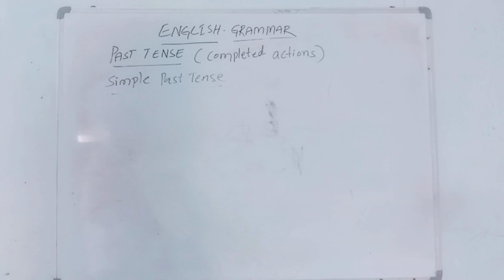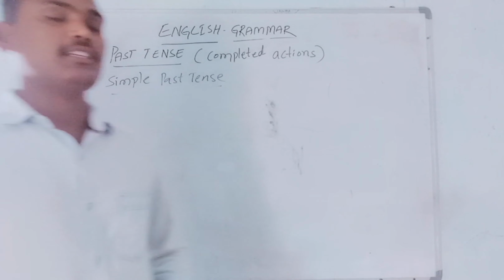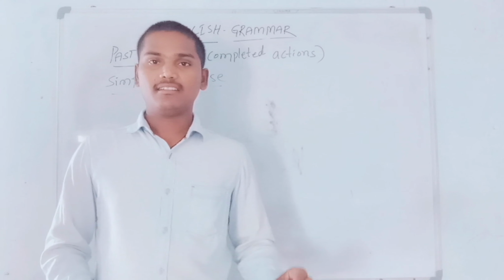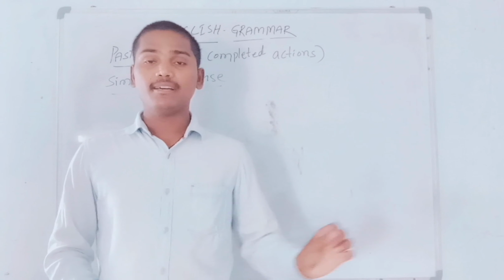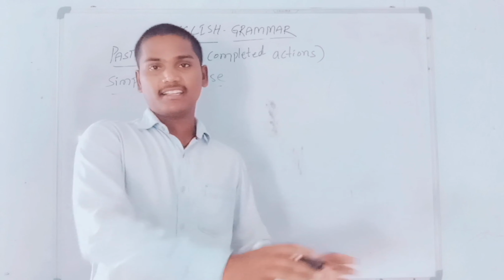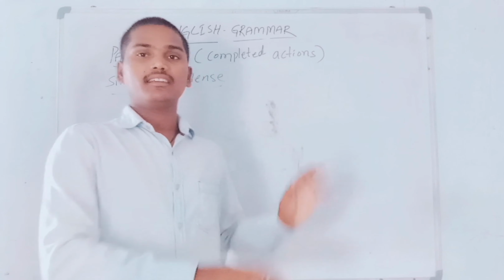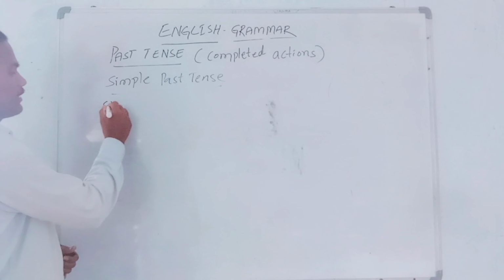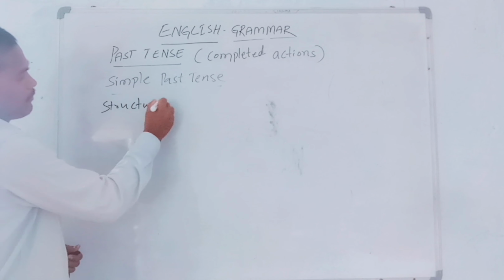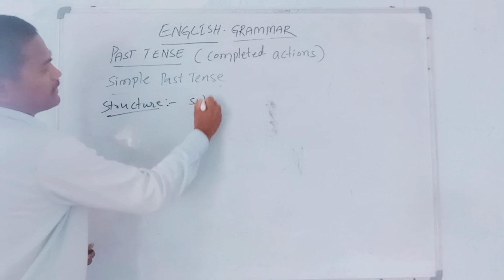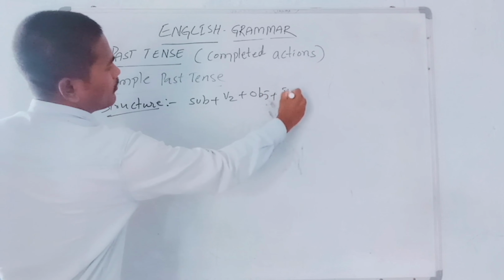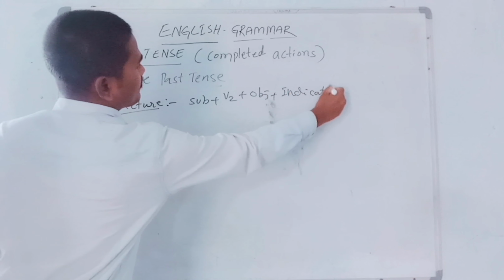Okay, dear students, in this tense we express the action which was completed in the past. All completed actions we express in simple past tense. So the simple past tense structure: subject plus V2 plus object plus indication.